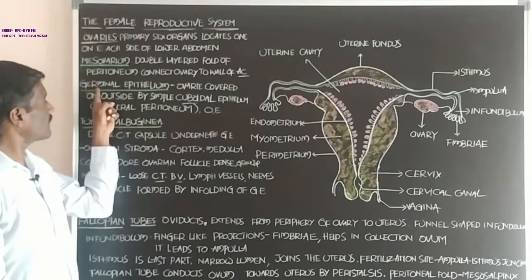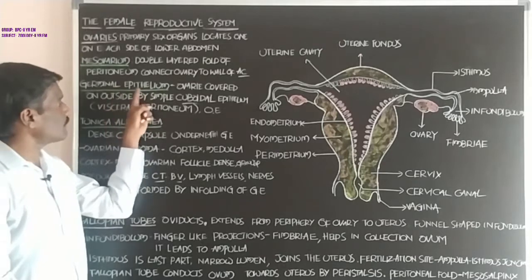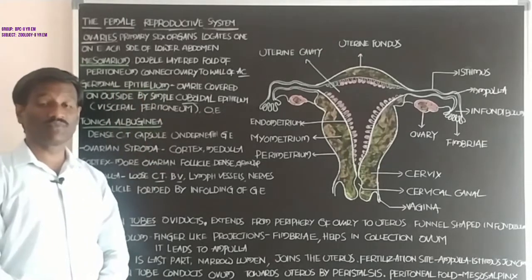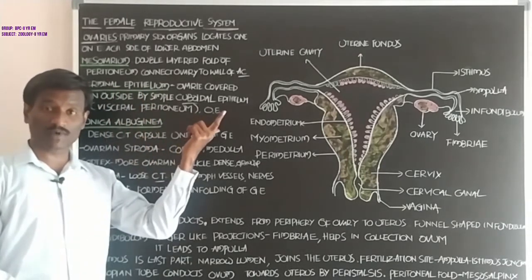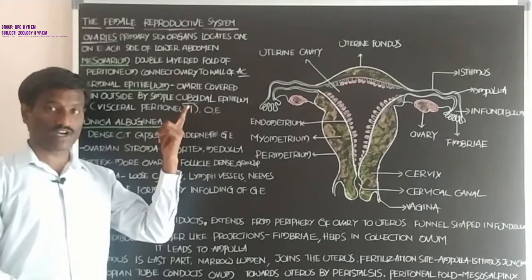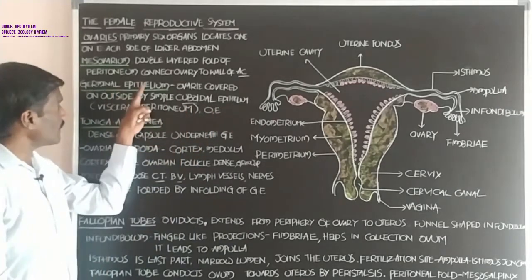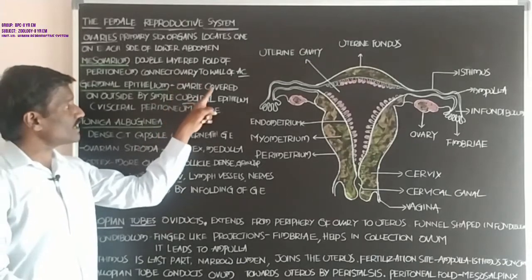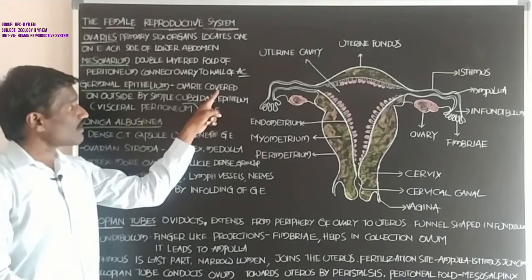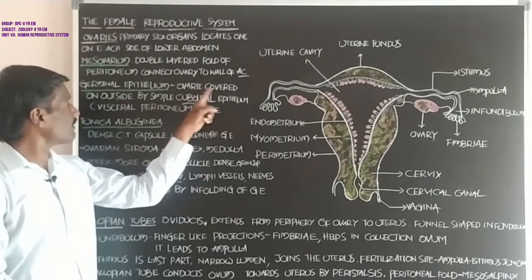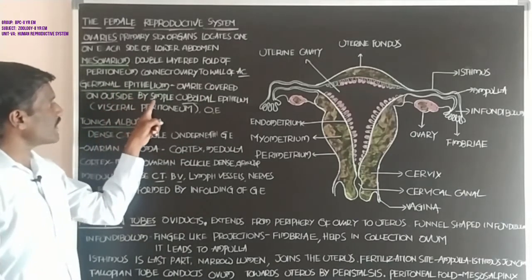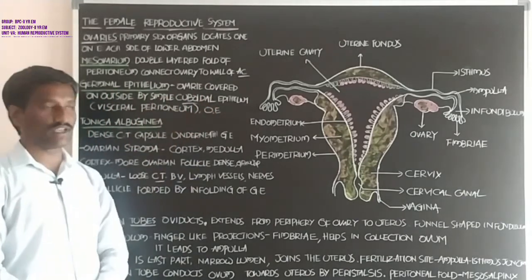Next, the germinal epithelium. Germinal epithelium is also present in the testis. Student, if you observe, the ovary is covered on the outside by simple cuboidal epithelium.